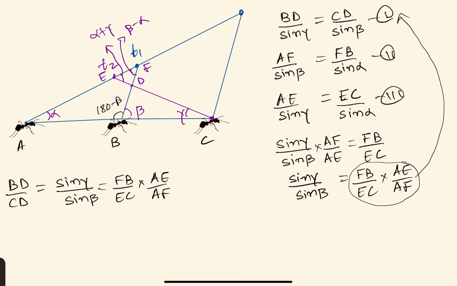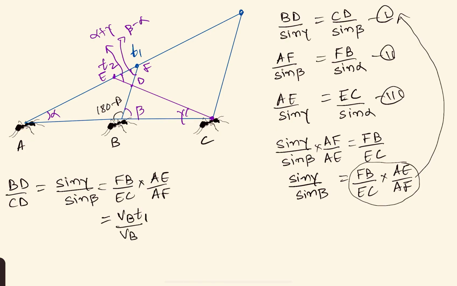So now see, what will be FB? FB is this length, and we have discussed that in T1 time it has to collide. So FB must be what? VB into T1, right? FB would be VB into T1. And what would be EC? This C particle is colliding here at time T2. So EC would be what?